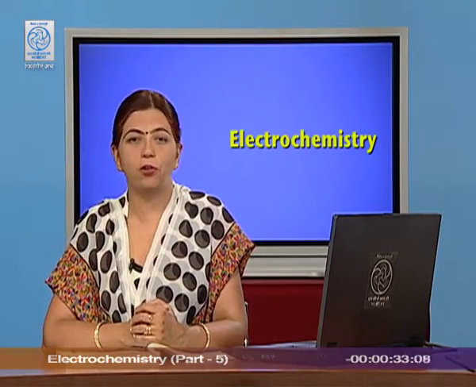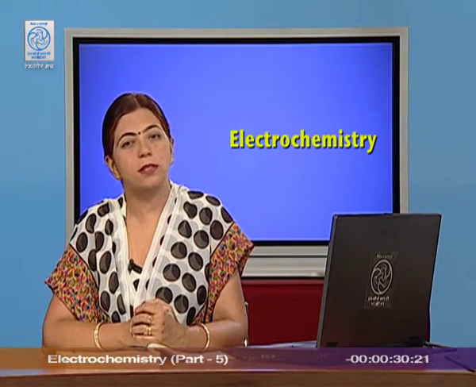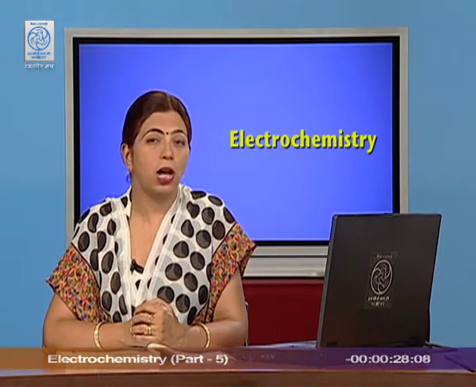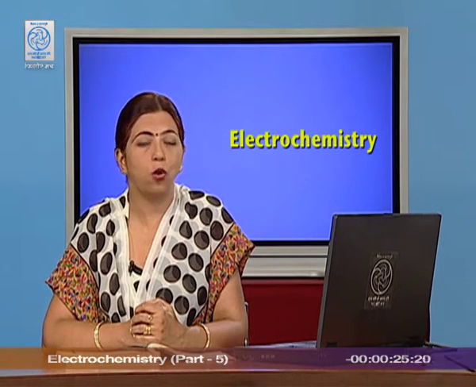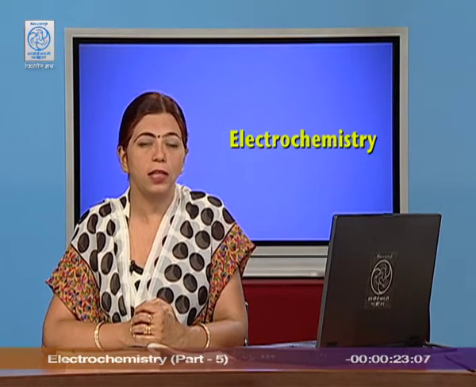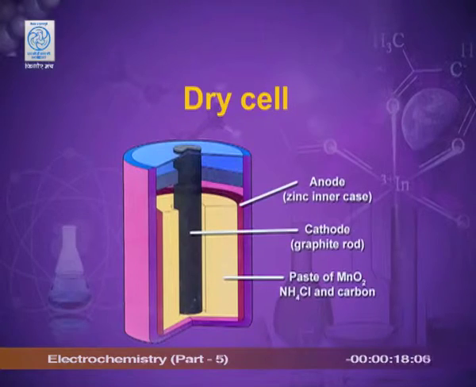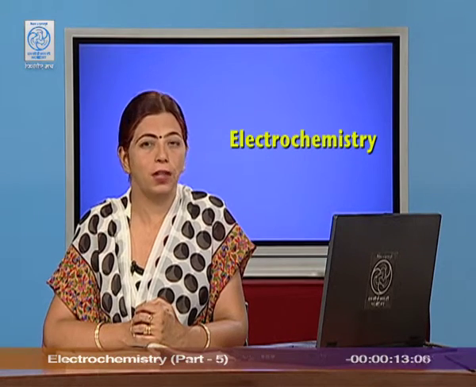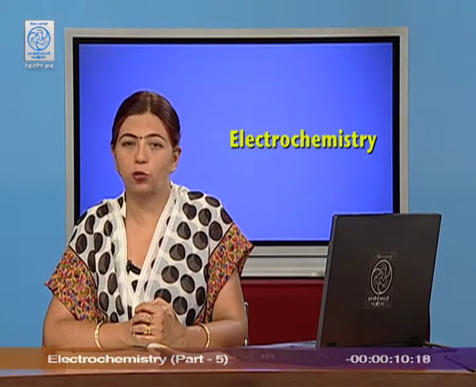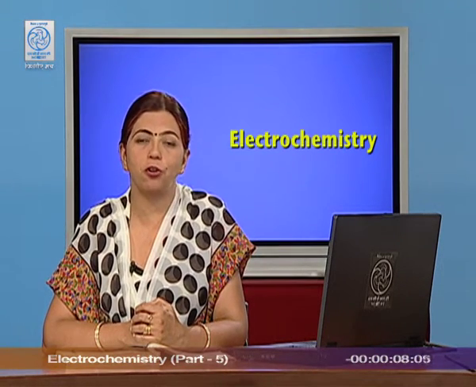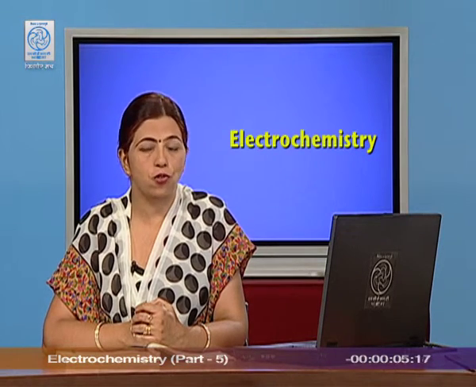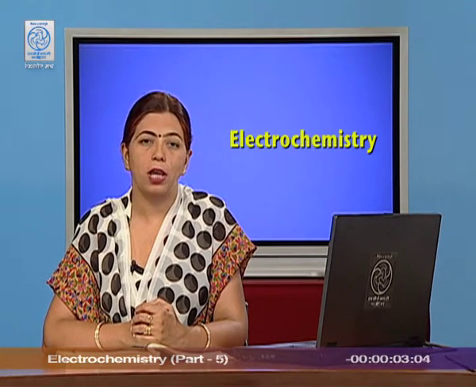Dear students, I have explained the primary batteries and the secondary batteries, and why we have to throw away the primary cells and not the secondary cells. And then I have explained the construction and the working of the dry cell. The dry cell has anode and cathode, and there is an actual transfer of electrons from the anode to the cathode, which is responsible for the production of electricity. And this dry cell cannot be recharged, and once used up, it is wasted.